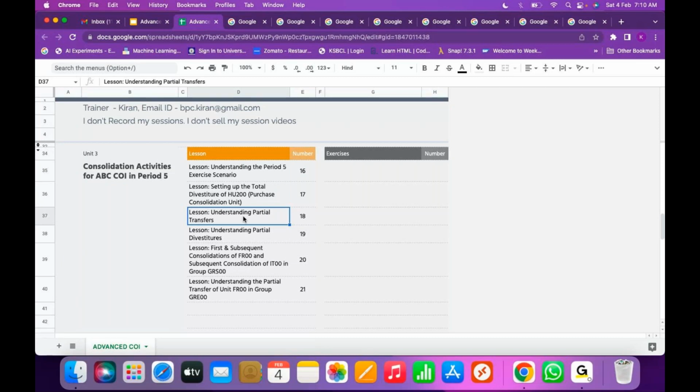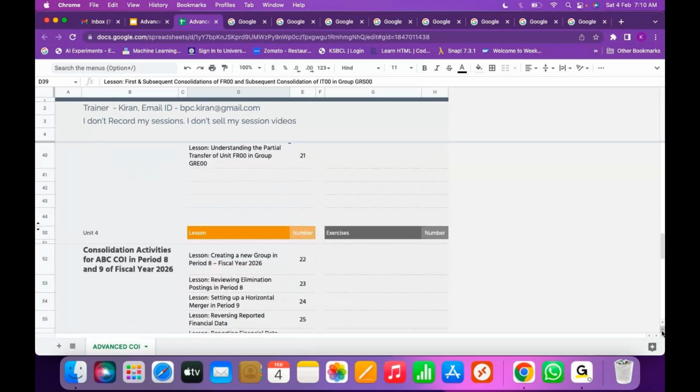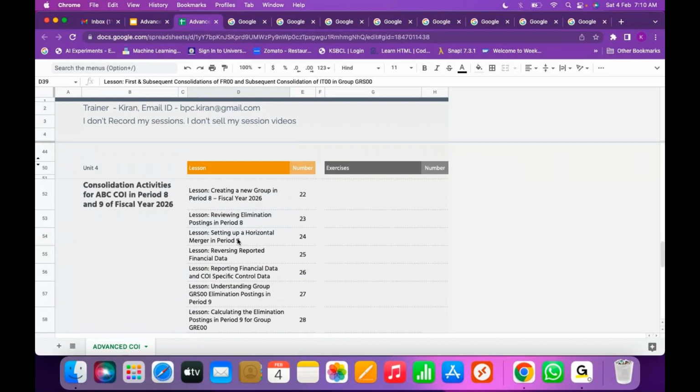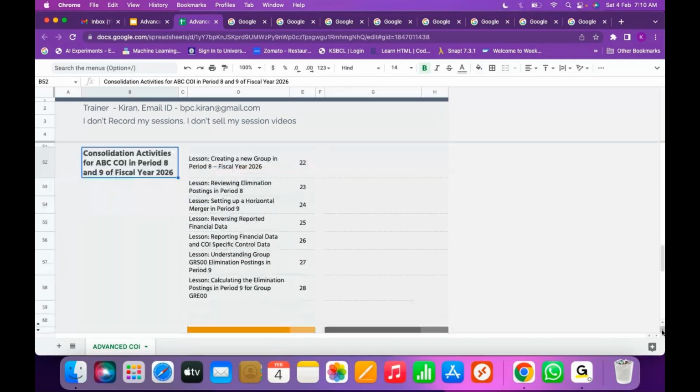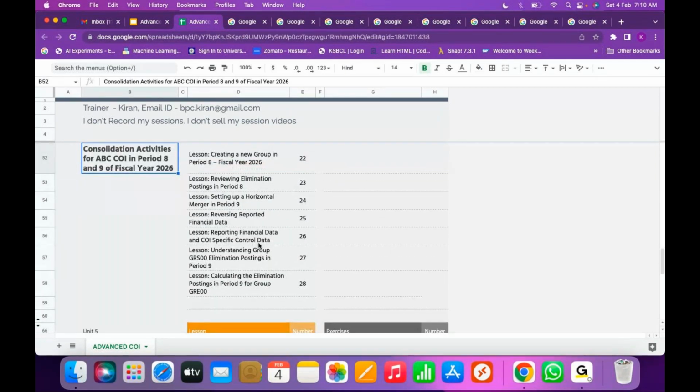Then we are going to understand mergers. Mainly we are going to understand horizontal mergers. There are two types of mergers, vertical mergers and horizontal mergers, but in the course scenario they have given the horizontal merger. So we are going to understand how the horizontal merger is performed and how we are going to maintain the data. For this also, exercises are not there, exercises are optional, but I will give you the data on how to maintain it.